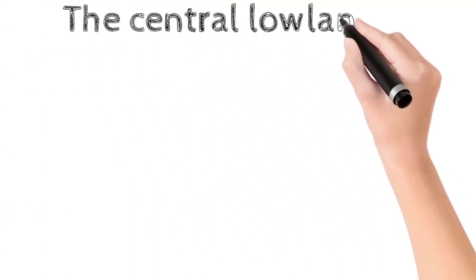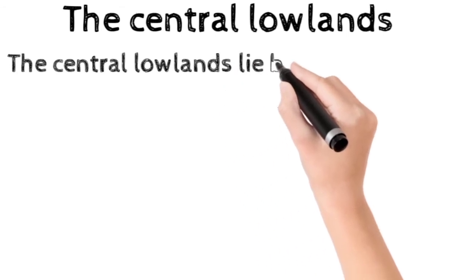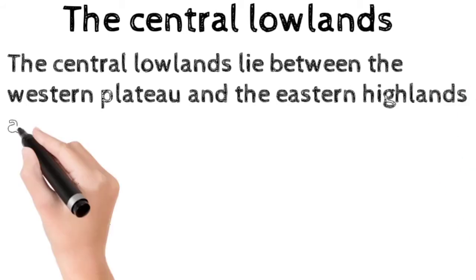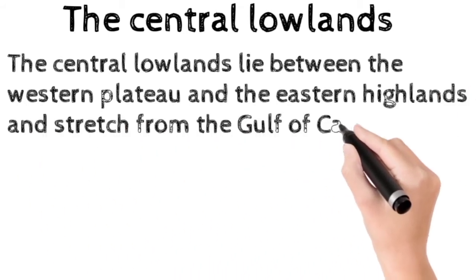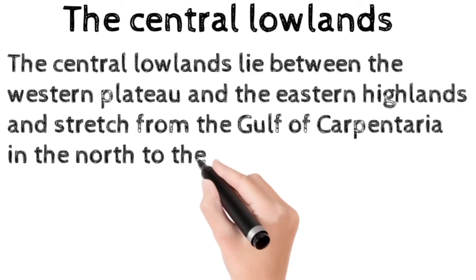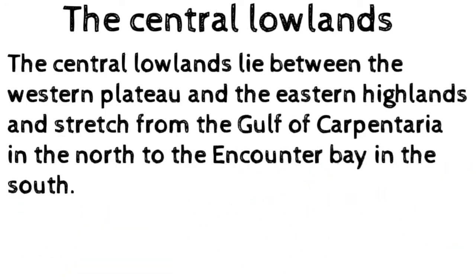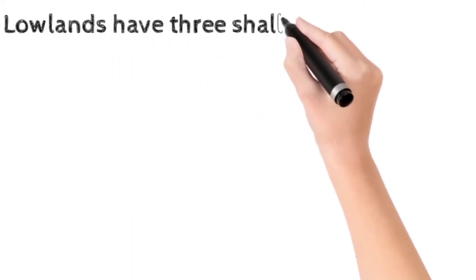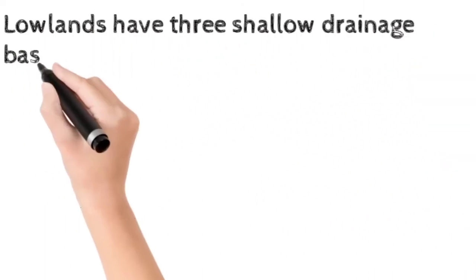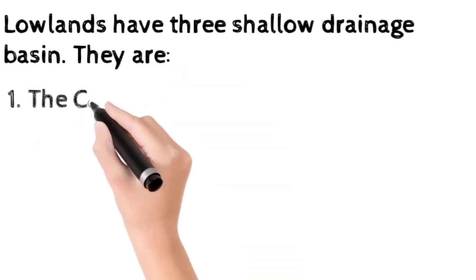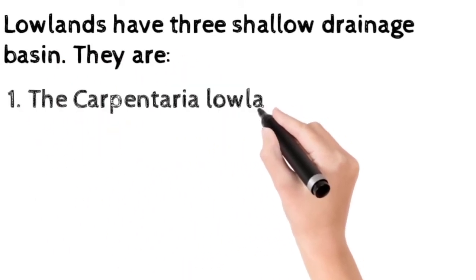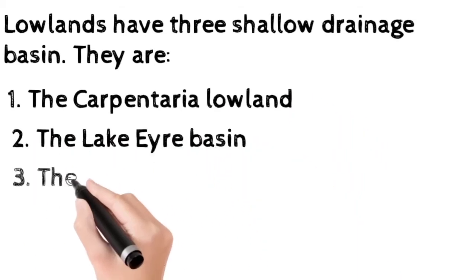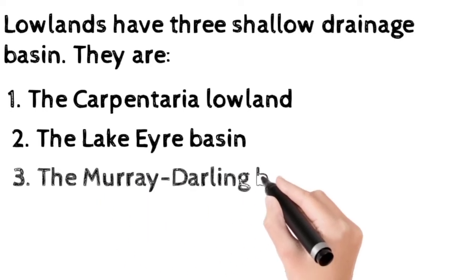The Central Lowlands. The Central Lowlands lie between the Western Plateau and the Eastern Highlands and stretch from the Gulf of Carpentaria in the north to the Encounter Bay in the south. Lowlands have 3 shallow drainage basins. They are the Carpentaria Lowland. The second one is the Lake Eyre Basin. And the third one is the Murray-Darling Basin.